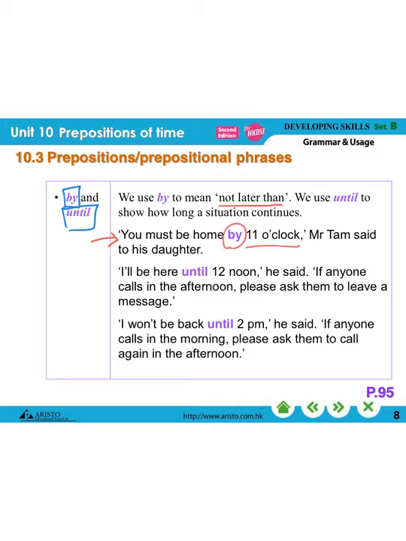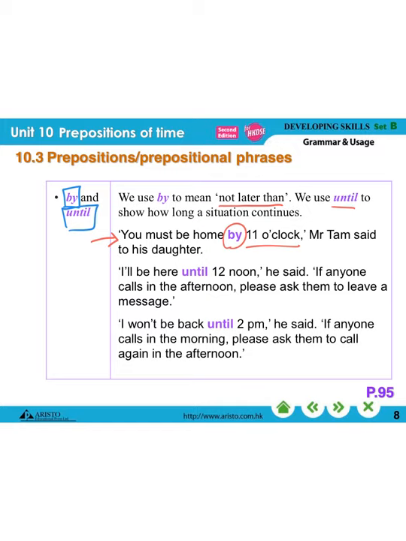So what about until? We use it to show how long a situation continues. I will be here until 12 noon, which means after 12, I won't be here anymore. I won't be back until 2 p.m., which means before 2 p.m., I won't be here.